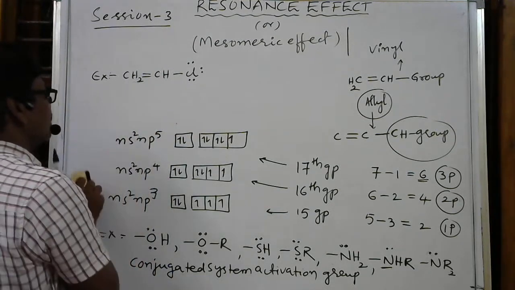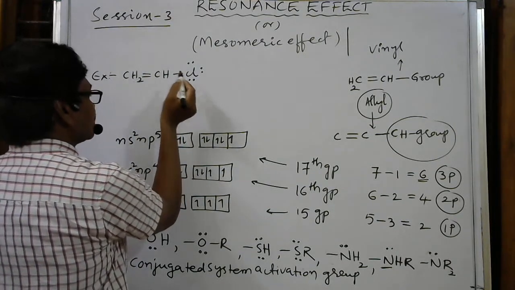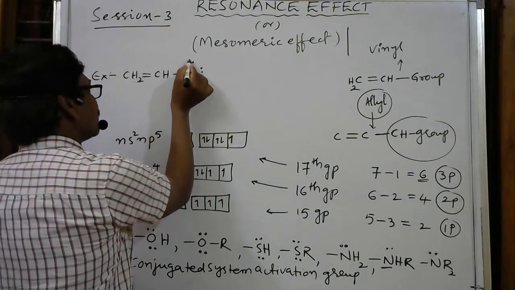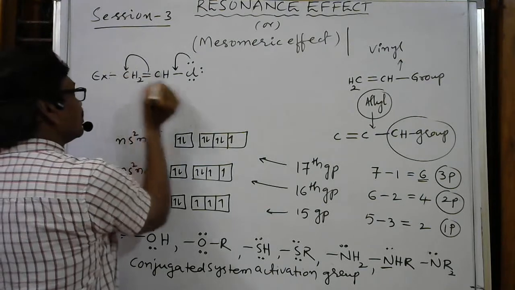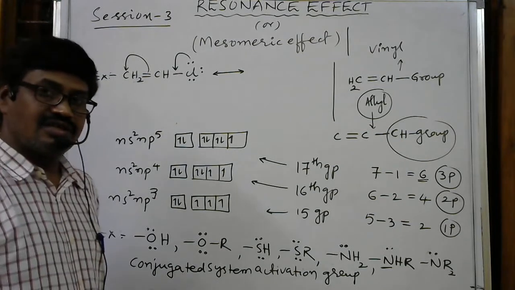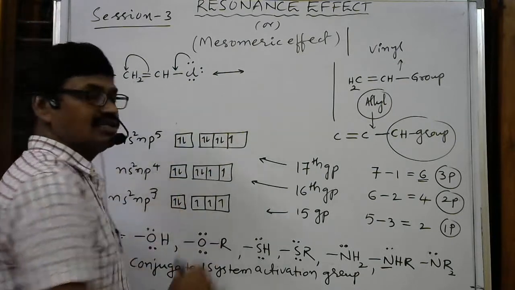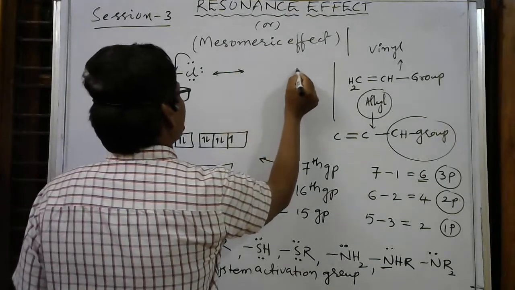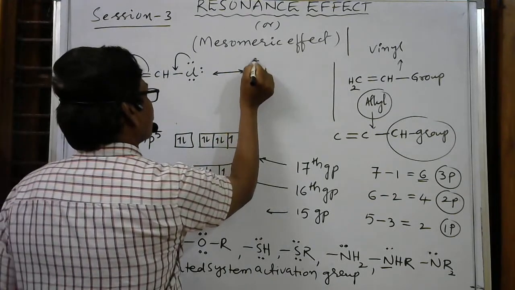Then here see, whenever a lone pair of electrons is present on an atom which is directly connected to a double bond, this electron pair shifts here, and immediately it will move to this carbon. Already we have discussed the resonance concept in previous classes. In the second session we discussed that for resonance the representation is a double-sided arrow. So whenever this electron pair shifts here, then the same thing I am writing, CH2, this bond is shifted here now. So it's 2 electrons.